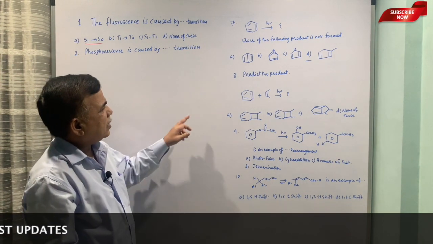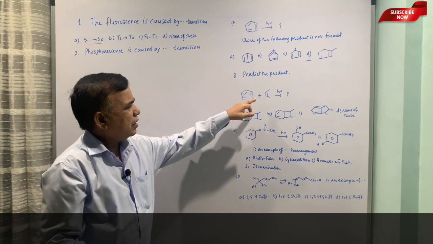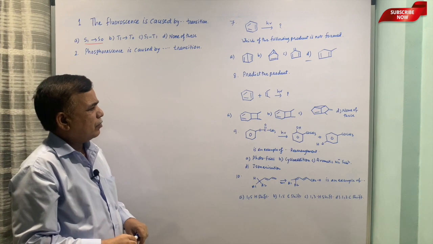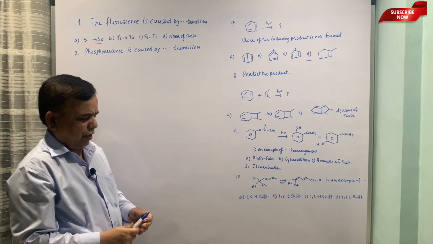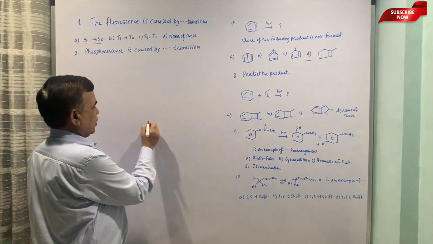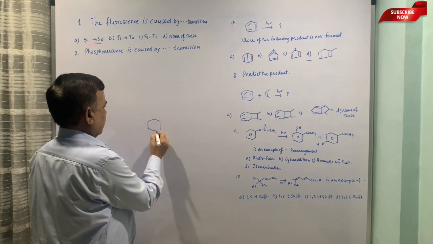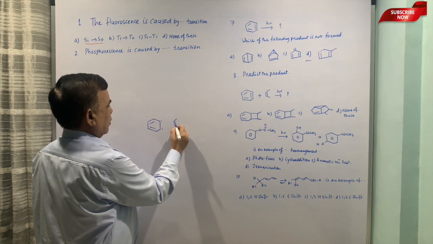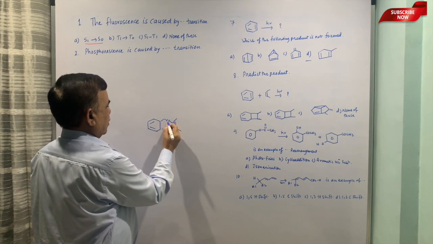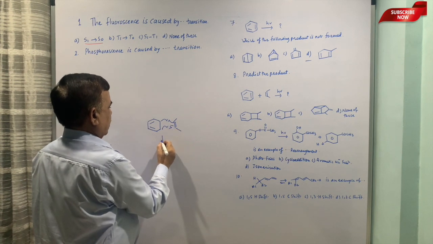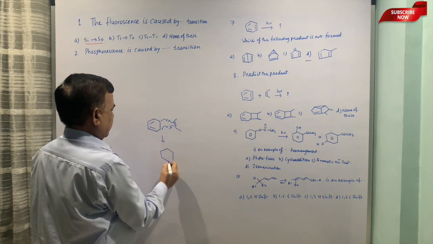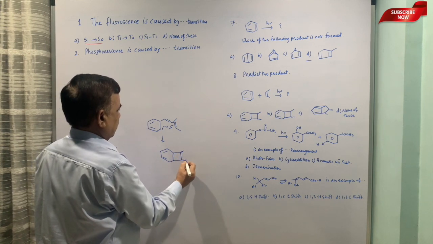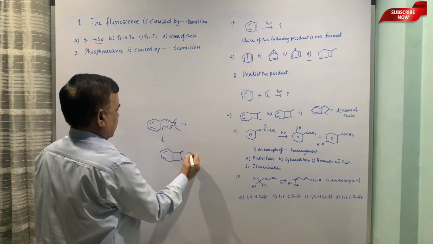Then the eighth question: benzene is treated with this cis 2,3-butadiene under photolite. What is the product? Here it is a 2+2 cycloaddition, and once again the stereochemistry of the alkene is retained. It is cis, so it should remain cis.